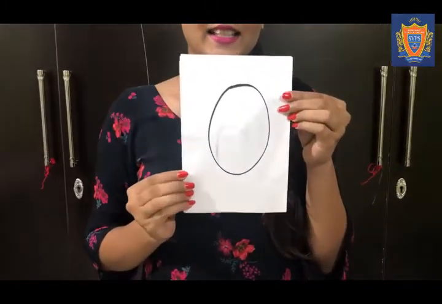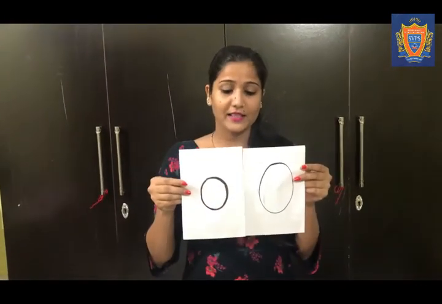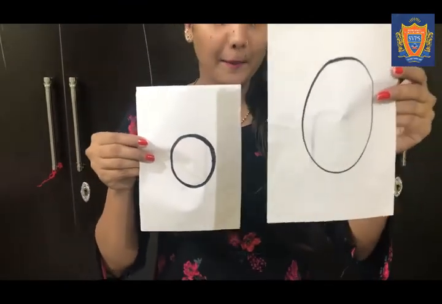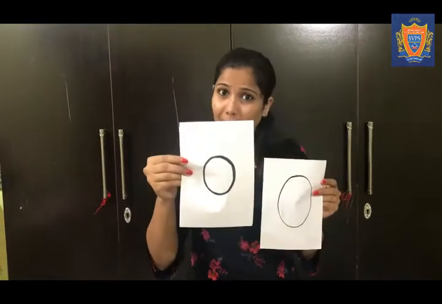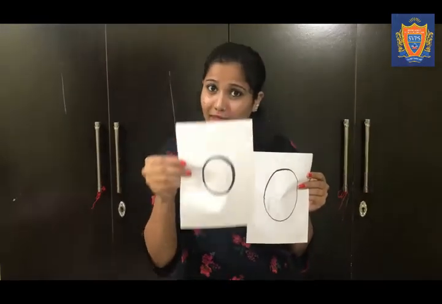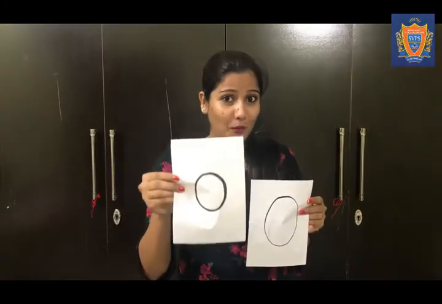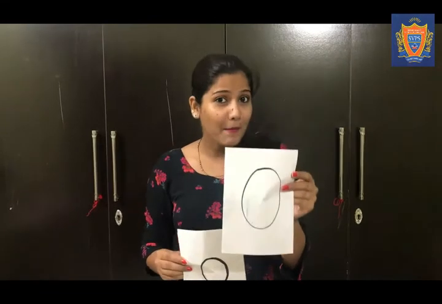Which letter is this? This is O. Which letter is this? This is also O. Big O, small O. Mama O, baby O. Baby O means small. Babies are small, so this is small O. Mamas are big, so this is big O, mama O.